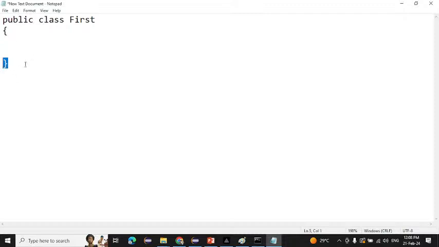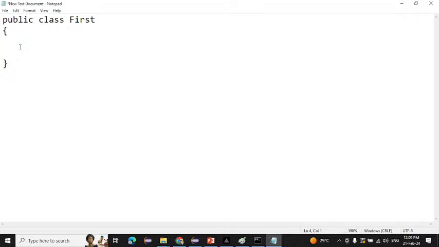What does this mean? This is our open gate, and this is our exit gate. Entry gate and exit gate. From here our class is opening, and here our class is closing. Class is open, class is closed. Whatever you want to write into your class, you have to write it here in between, inside the curly braces open and the curly braces closed.